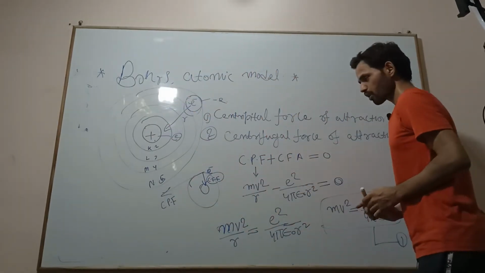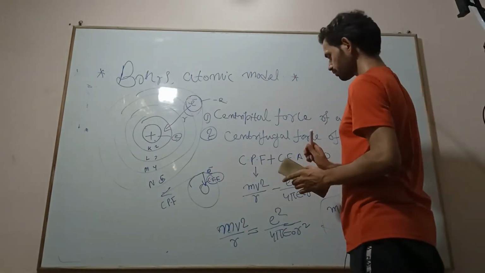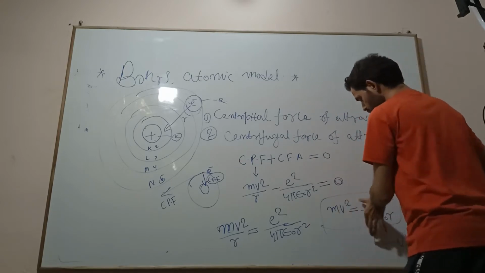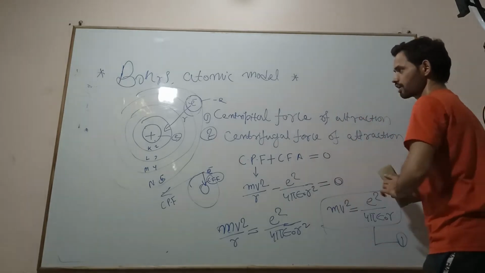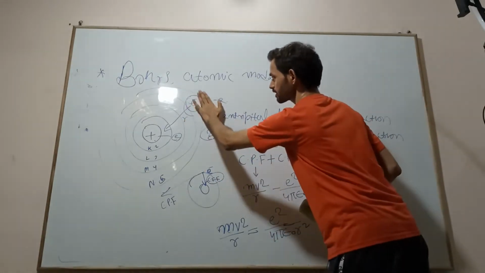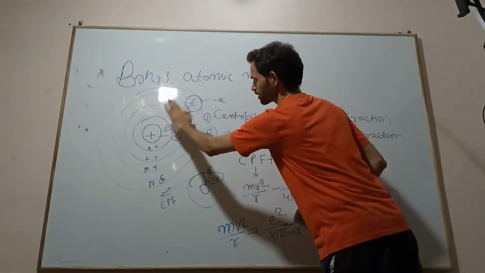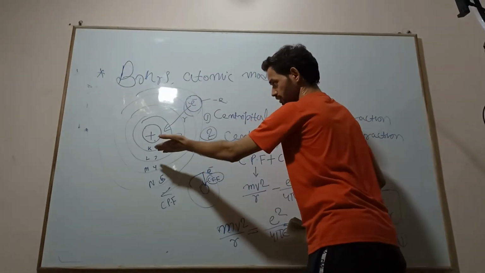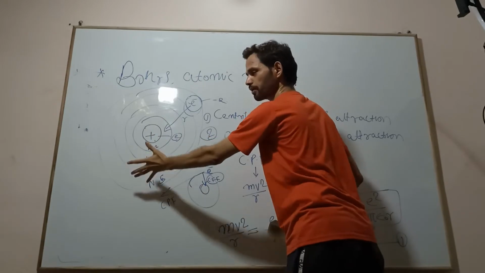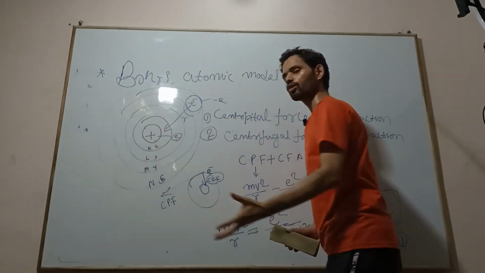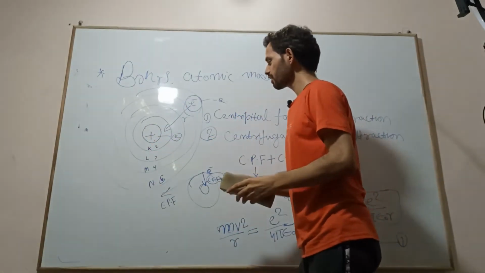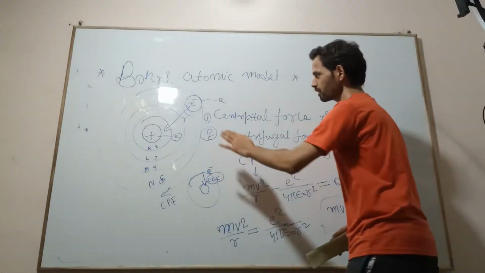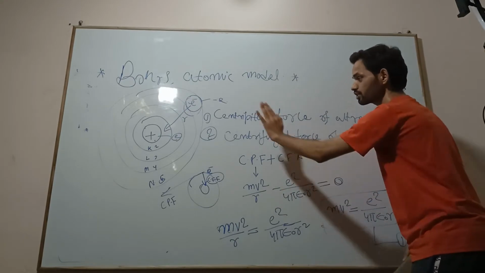Because of this, these two forces balance each other and the electron is not falling inside the nucleus. If it were to fall, for the time being, then the atom would collapse. Everything in the whole world would collapse, because everything is made up of atoms. So it is stable because of these two forces.